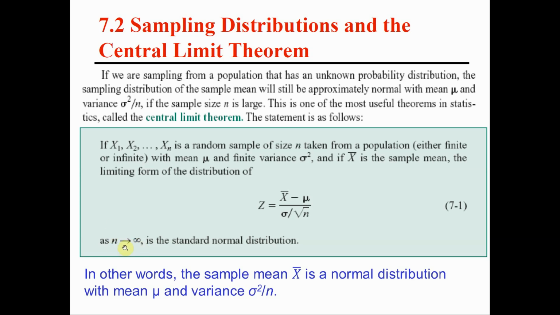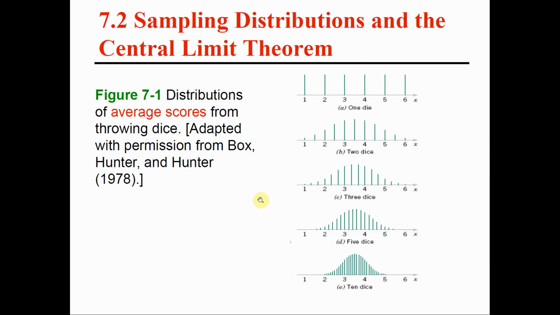Theoretically speaking, if our sample has an infinite size, then X bar is exactly normal. However, in practice, if the size is large enough, it does not have to be infinity, 30 is enough. If our sample has size 30 or more, then X bar has a normal distribution. In other words, X bar minus its mean divided by its standard deviation has a standard normal distribution. Let me just show an illustration. This is an experiment that shows this idea.